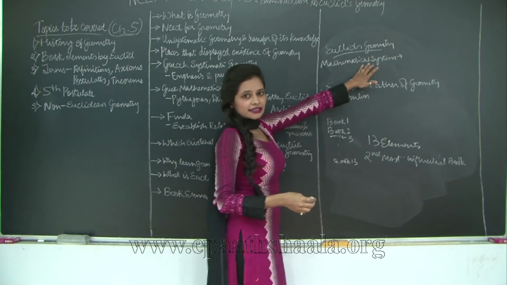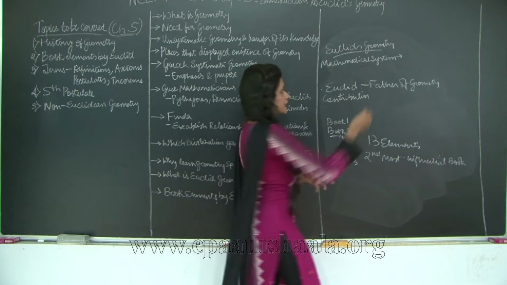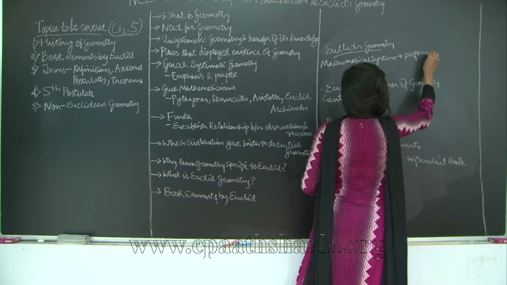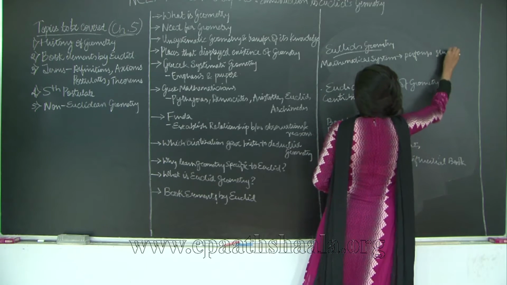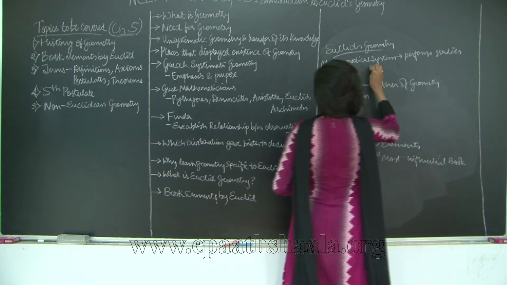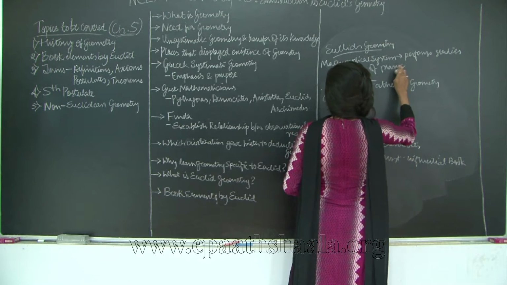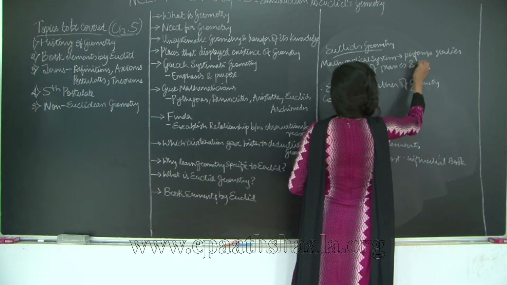So it's a mathematical system which is performing a study of planes and solid figures.